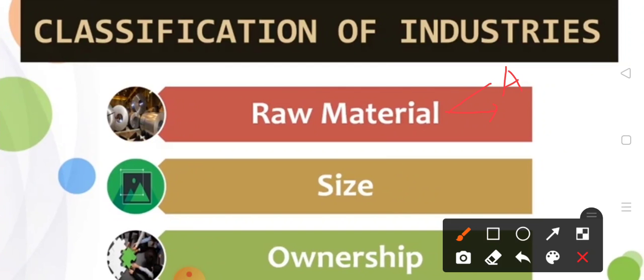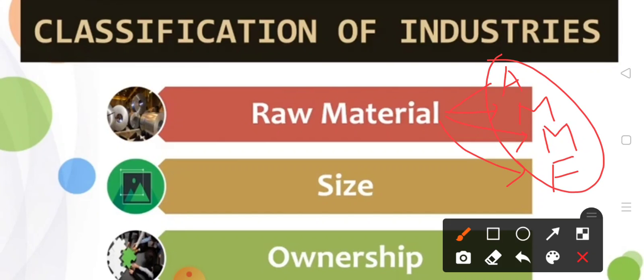Second is mineral-based. Third is marine-based. And fourth is forest-based. So that means in these industries, the raw material is the basis. We will also discuss that after this.